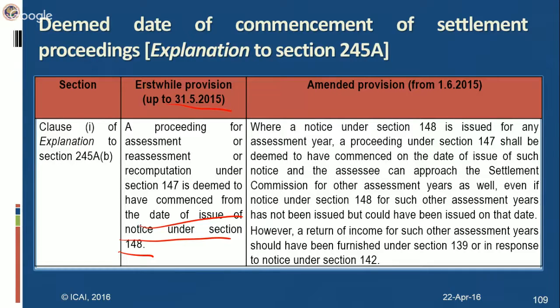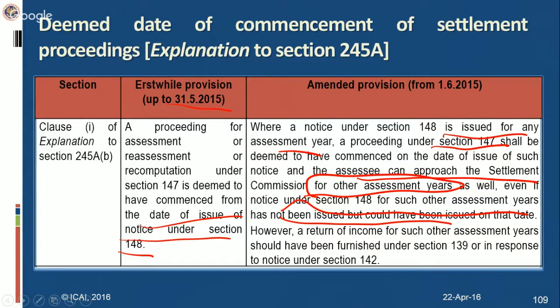In order to remove this hardship, now this amendment is being proposed that where a notice under 148 is issued for any assessment year, a proceeding under 147 shall be deemed to have commenced on the date of issue of such notice, and the assessee can approach the settlement commission for other assessment years, even if notice under 148 for such other assessment years has not been issued, but could have been issued under that date. It could have been issued, but it has not been issued. Even then, for one assessment year, if notice is issued, you can approach a settlement commission for other assessment years, provided you have furnished your return of income for those assessment years under section 139 or in response to notice under section 140.